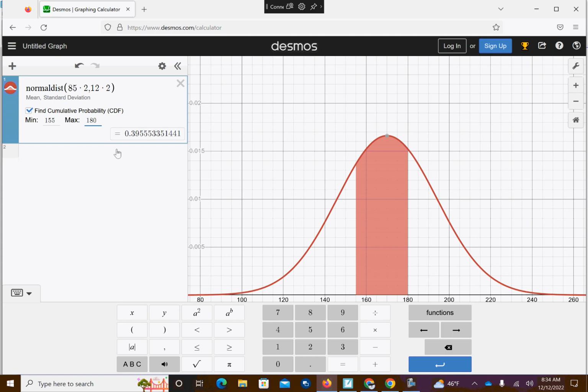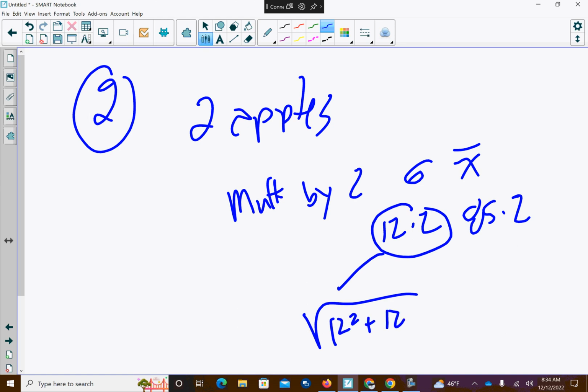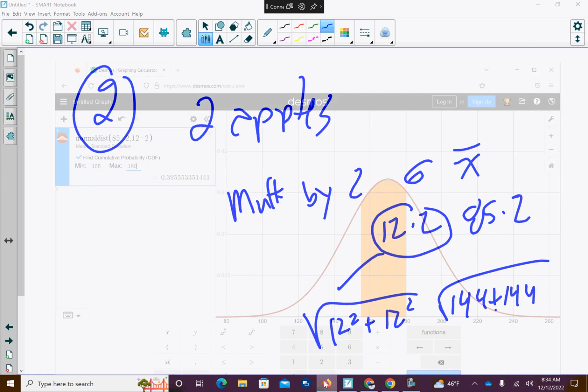Oh, dude. I screwed up the standard deviation, didn't I? Standard deviation, I goofed up. So what I have to do here is, in order to find the standard deviation of this, I have to go 12 squared plus 12 squared. So that's 144 plus 144. So that's going to be root 288. So notice what I'm going to do here.